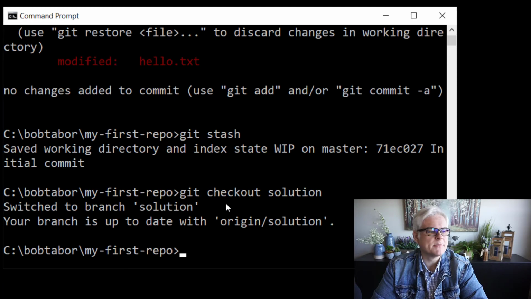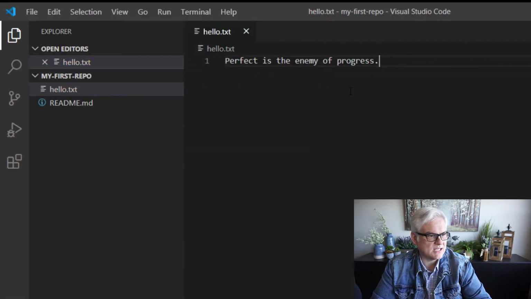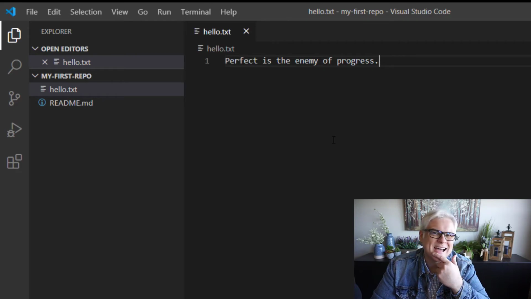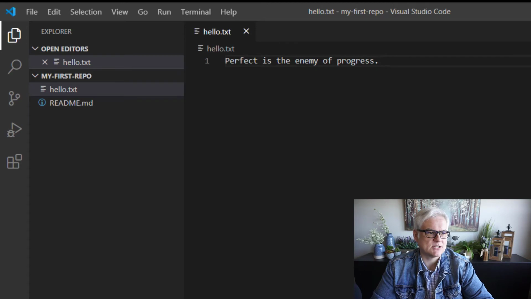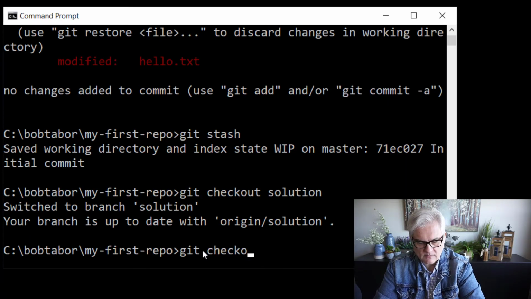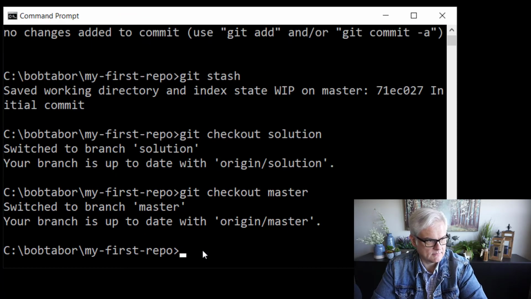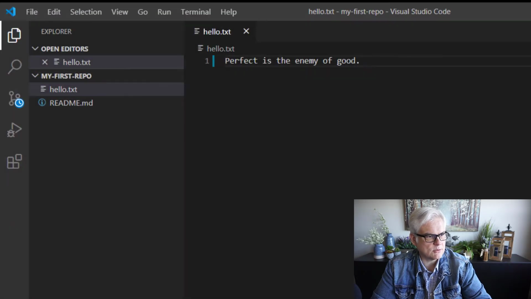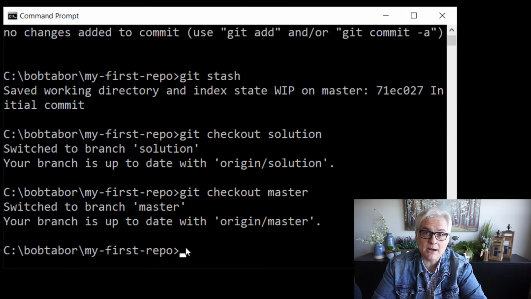Okay. Really cool. Now, let's say I'm working here in this branch, and I'm like, you know what? I need to go back because I want to get back to those changes that I made. All right. So here I'm going to do a git checkout master. All right. And so that will show me the current state of master, which was the original state. And I'll say, you know what? I want to get back to those changes that I was making.